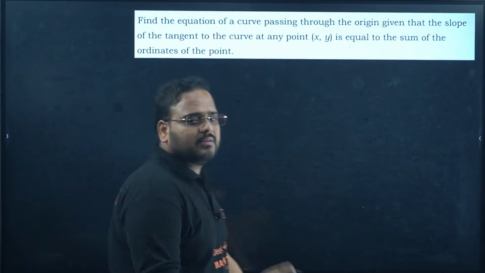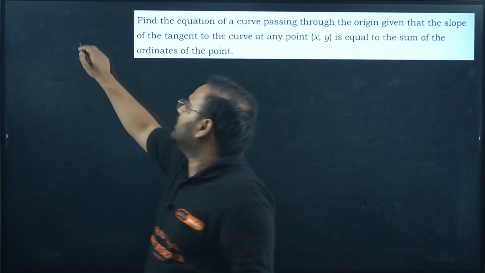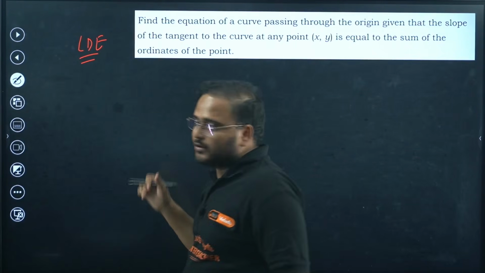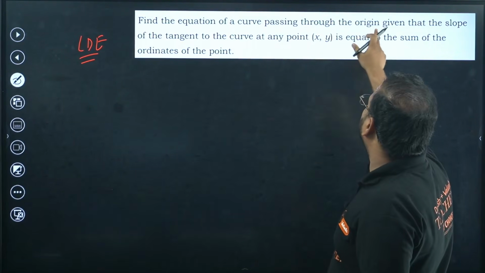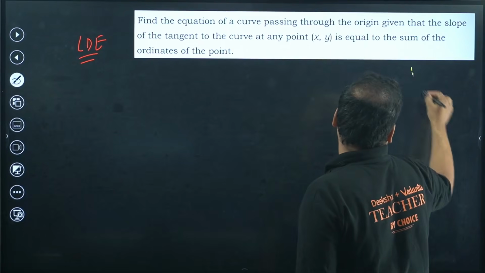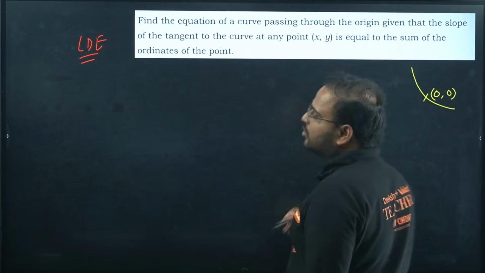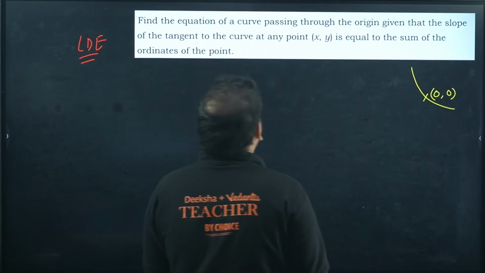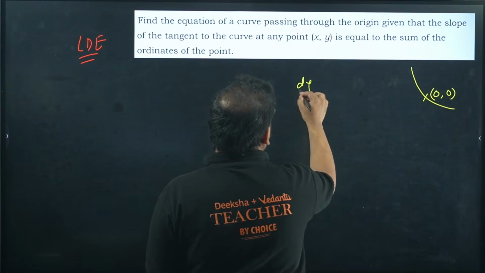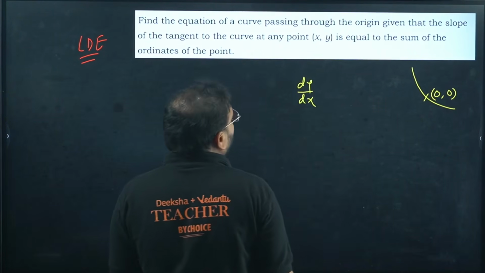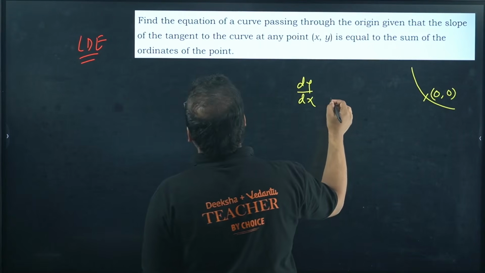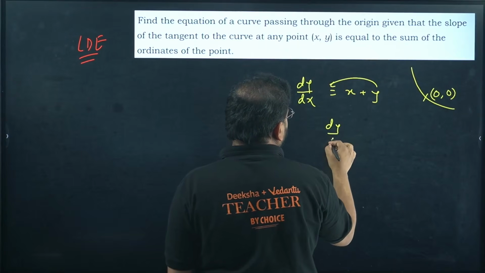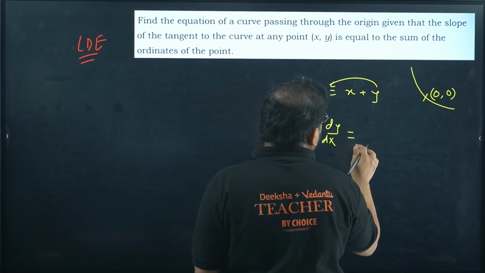Next is a question on a 5 marker of linear differential equation but particular functions. Have a look. Find the equation of the curve passing through the origin, meaning whatever the curve is, it passes through the origin, so I can use the point 0, 0 as a boundary condition to get the value of the unknown variable or c, whatever it is. They're also saying that tangent means slope, dy by dx, is equal to the sum of the coordinates. So x plus y. Move y over here. You get dy by dx minus y.